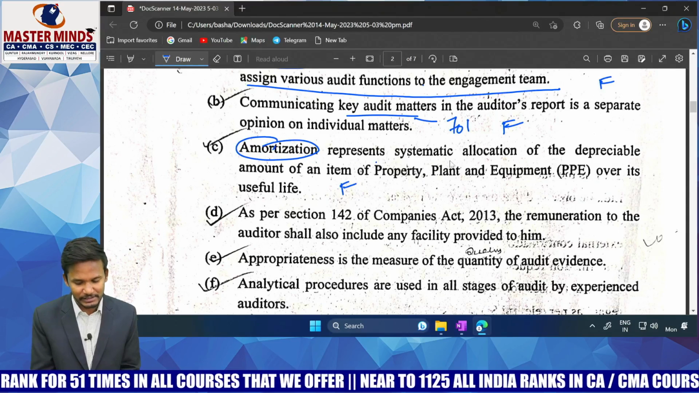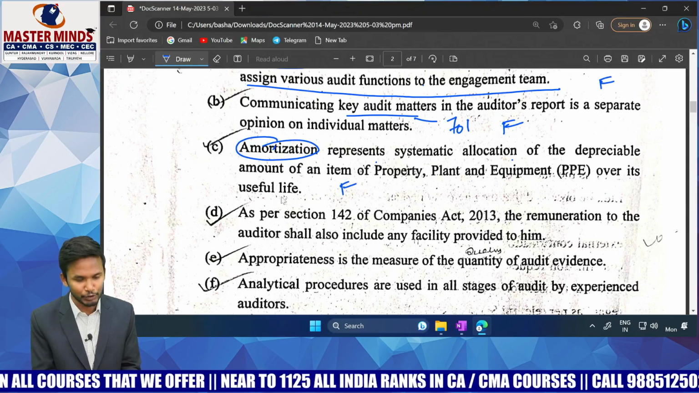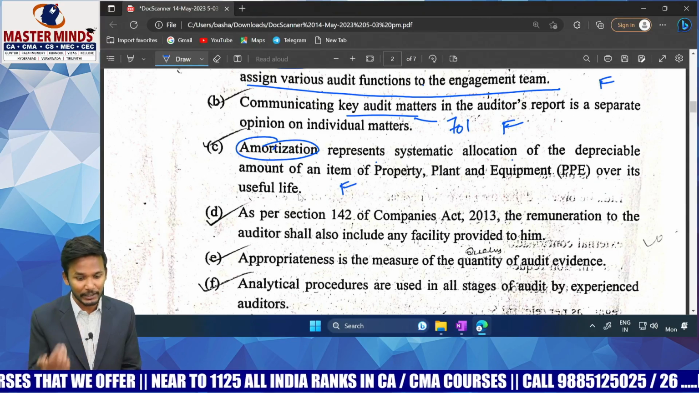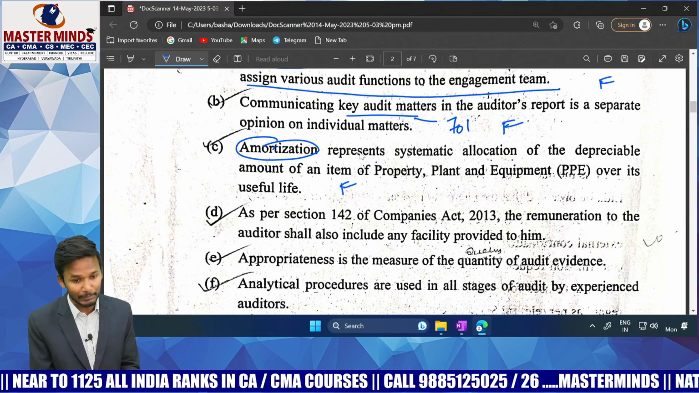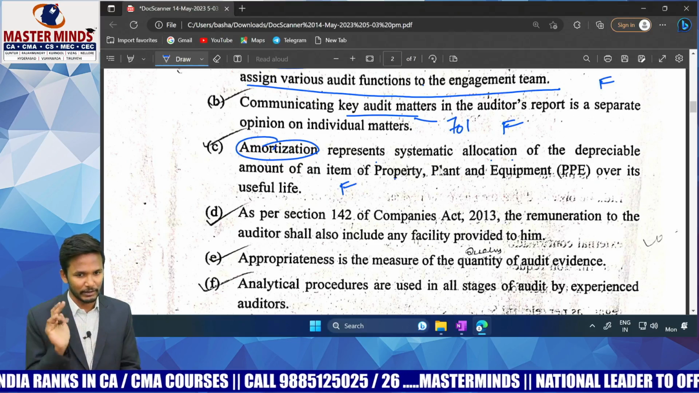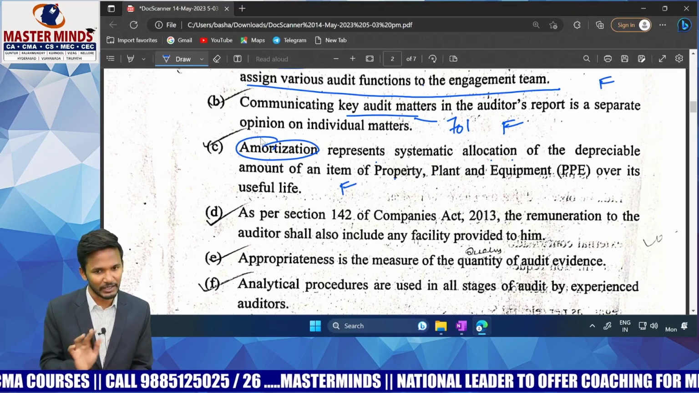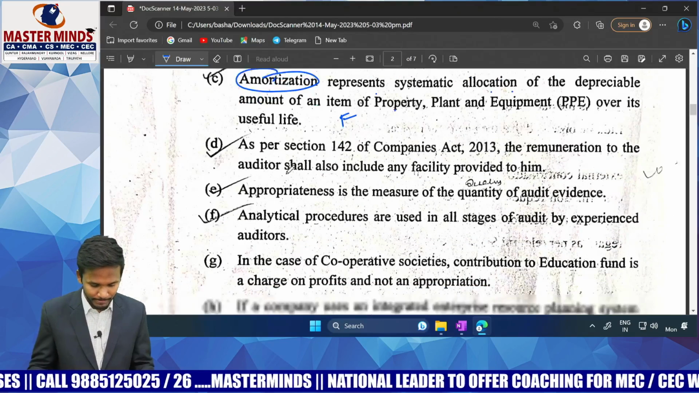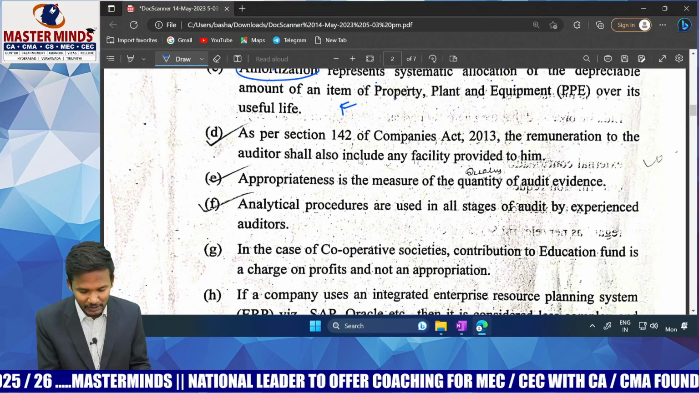Depreciation represents the systematic allocation of the depreciable amount of property, plant and equipment over its useful life. You will not stop there. You will write: amortization represents the systematic allocation of the amortizable amount of an intangible asset. You will write both. For amortization, you will write the meaning, and for depreciation, you will write the entire statement. Understood? Yes. Next one.